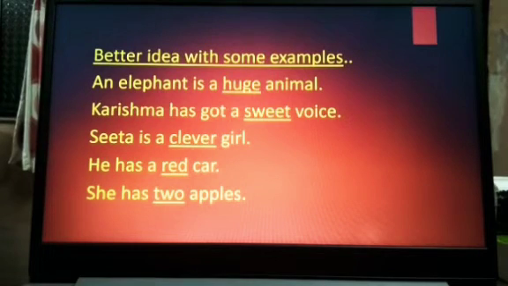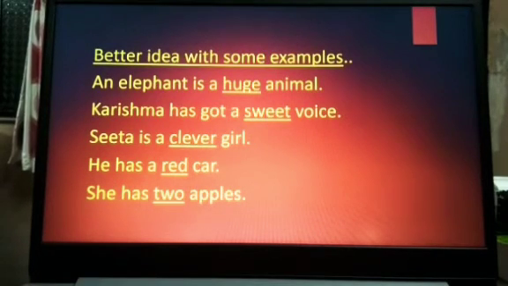See the fourth example. He has a red car. Now in this example, we know that car is a noun. So if we ask a question to the noun, what is the color of the car? We get the answer red. So it means that this word gives more information about the noun car. So red is an adjective.